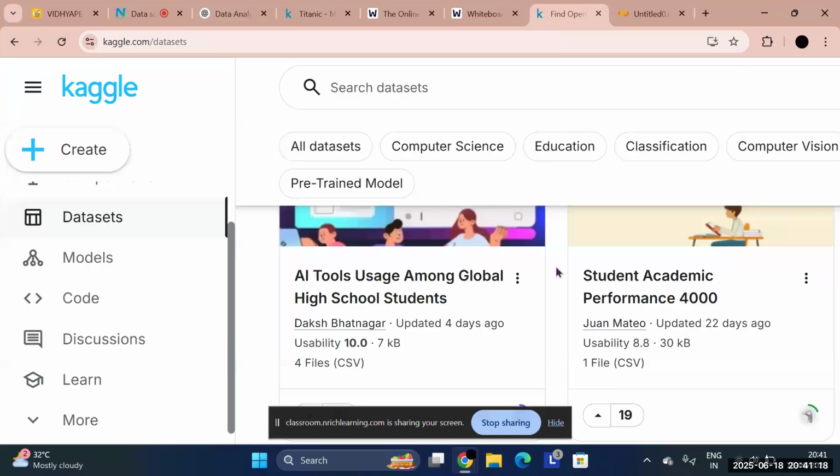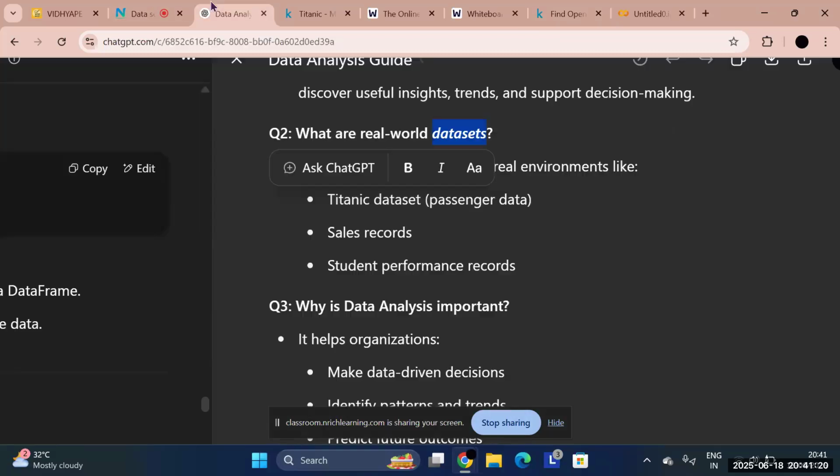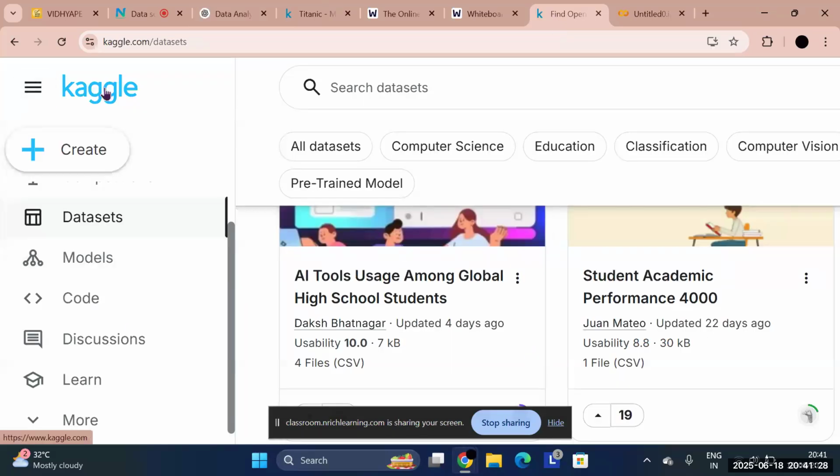As I said, here Kaggle gives us different kinds of data sets. Now you must ask, what is a data set? A data set is basically a collection of data in a real environment. So this platform, Kaggle, took different amounts of data and stored it on this website, so that when people start learning about data analysis, pandas, and different libraries of Python, they have some data sets to practice on. So basically we use these platforms to practice